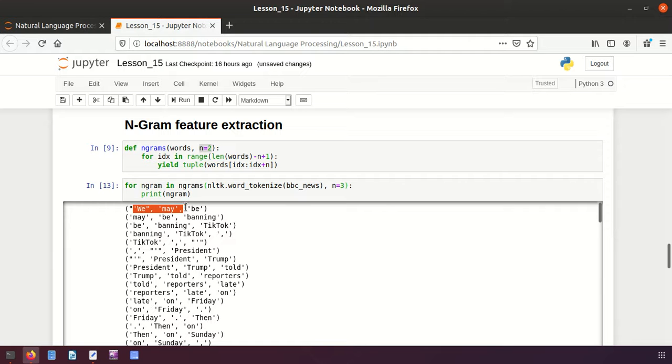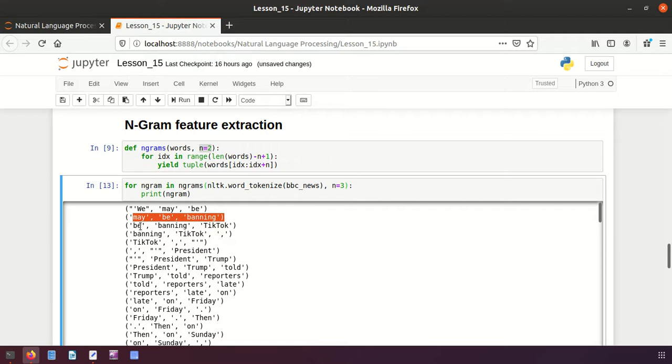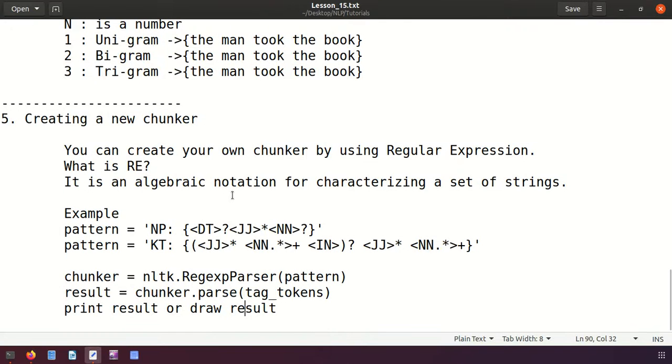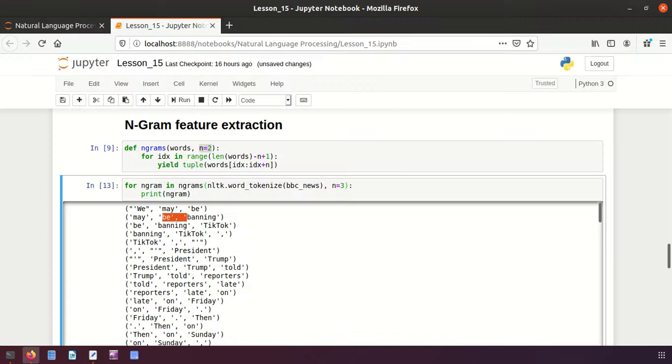See, again it is starting from the second token, and again it is starting from this token. As I showed you here, these 3 will be considered first, and then again these 3 will be considered the second time, and the third time these 3 will be considered.